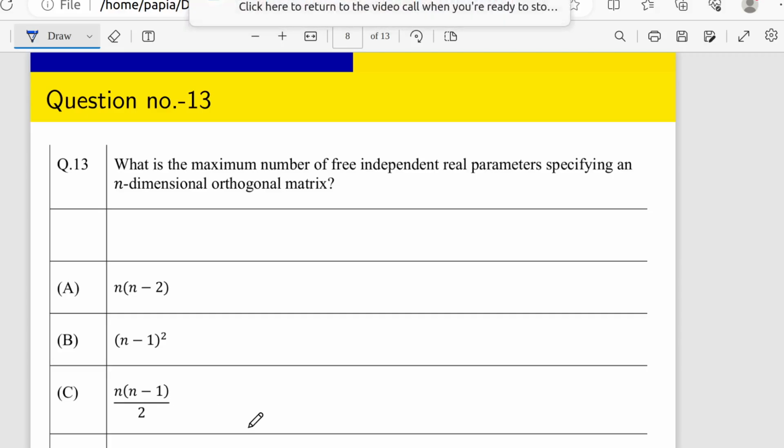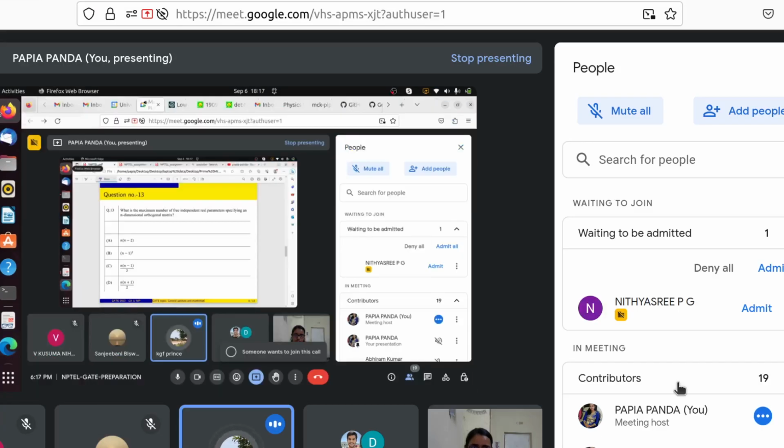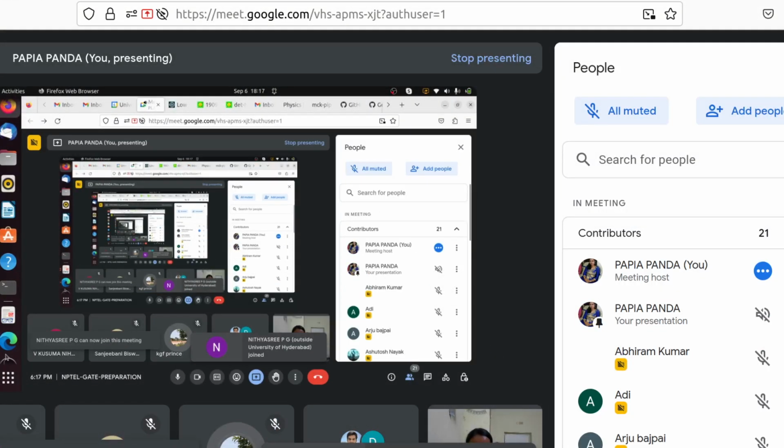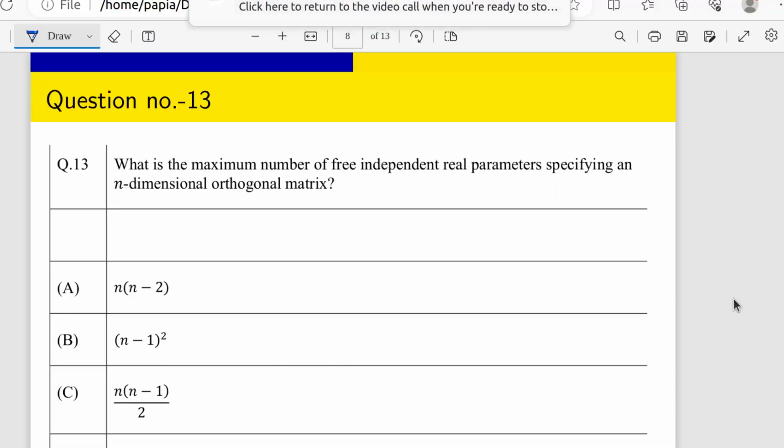Yes. So this is the next question, and it is coming from mathematical physics. The question number is 13, and it is also taken from the 2022 GATE question paper. So what is there in that question?